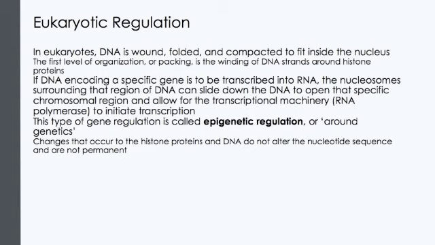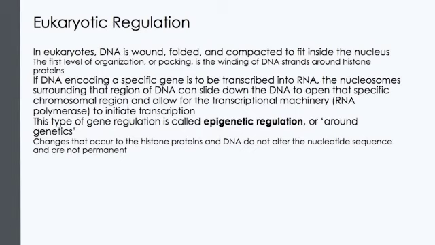The multiple mechanisms that control gene expression are analogous to the control valves in your water pipes. In eukaryotes, DNA is wound, folded, and compacted to fit inside the nucleus. The first level of organization, or packing, is the winding of DNA strands around the histone proteins.